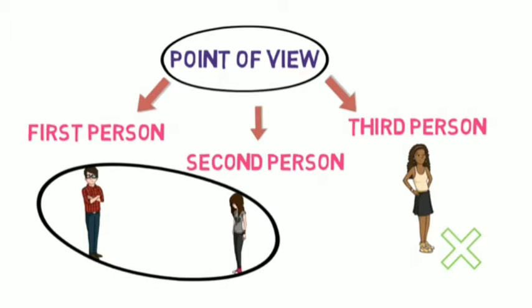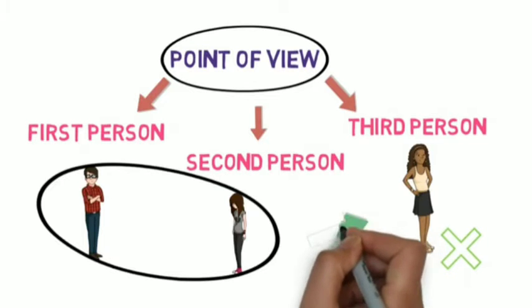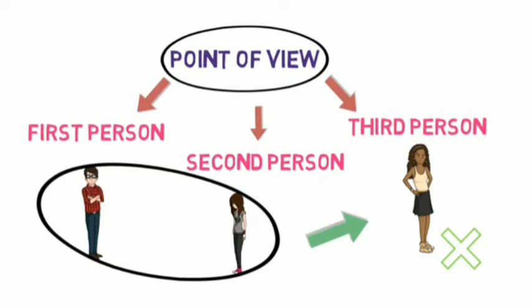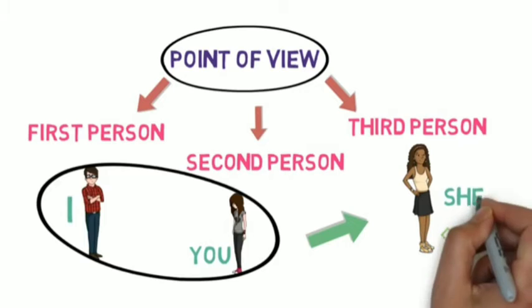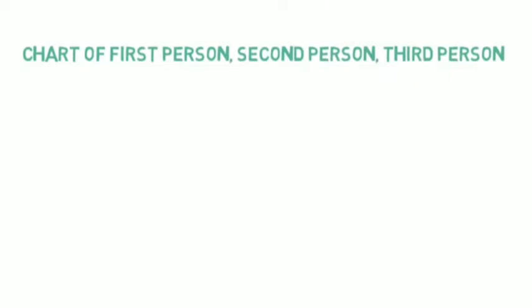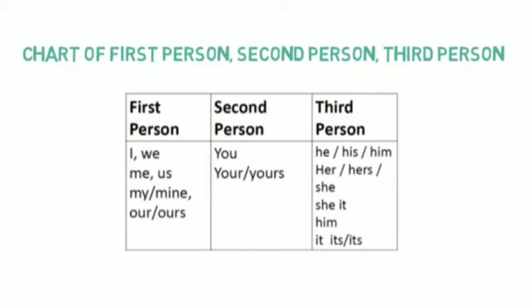Isha is the second person as she is the one who is listening to Ravi, and Nikita is the third person as she is not present in the room while they were talking. And Ravi may be talking to Isha like this: I am telling you that she is very beautiful. For the complete chart of first person, second person, third person, please refer to this image.